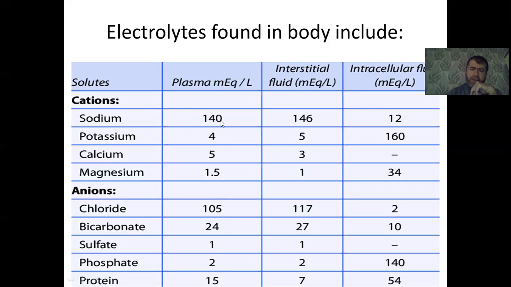This is the amount of the different types of electrolyte in our body.